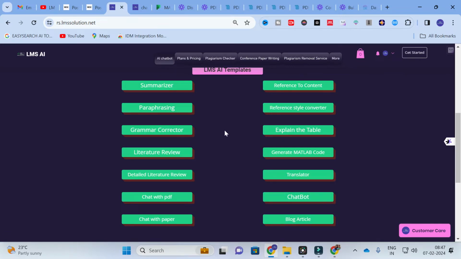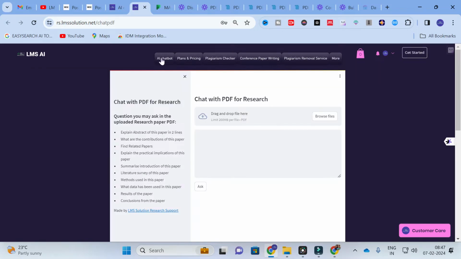In these templates, we are going to discuss chat with PDF. For literature review alone, we have 5 different AI templates. Just click on chat with PDF, and it will lead to a dashboard like this. Here you can upload your reference papers and analyze the reference paper bit by bit by asking questions. These are some of the possible questions that can be asked about that particular reference paper, or else you can type whatever questions you have in mind.